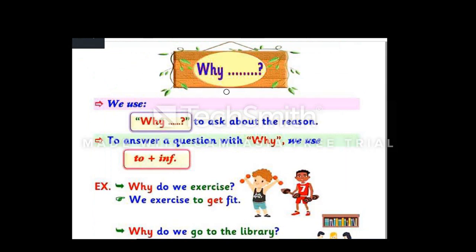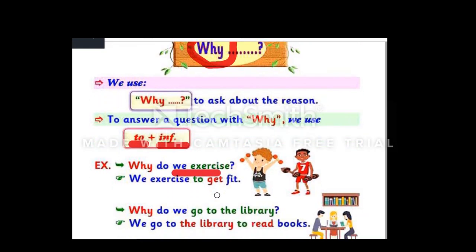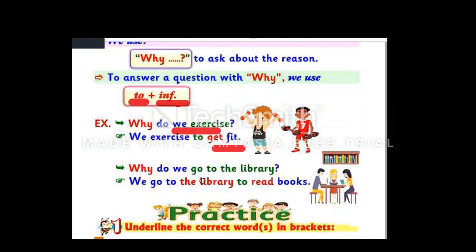And now, let's have a look at how to answer a question using why. We use why to ask about the reason. But to answer this question, we have to use to. To must be followed by an infinitive. Why do we exercise? We exercise to get fit. Why do we go to the library? We go to the library to read books.